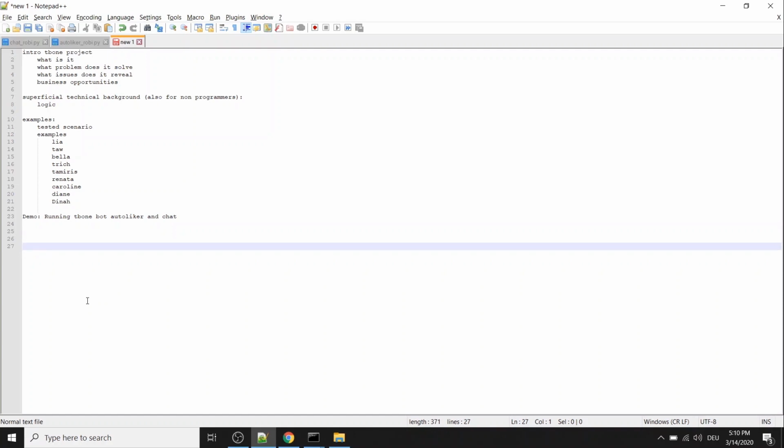So what problem does it solve? This Tbone bot is basically reducing the time between installing the application and meeting a woman. This is the reason why most users are using Tinder anyway.